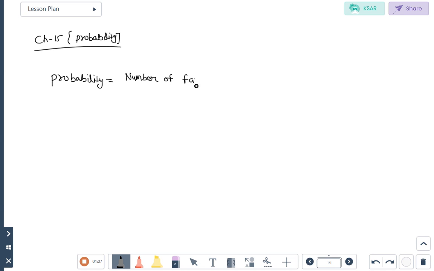Probability is the number of favorable outcomes divided by the total number of outcomes.